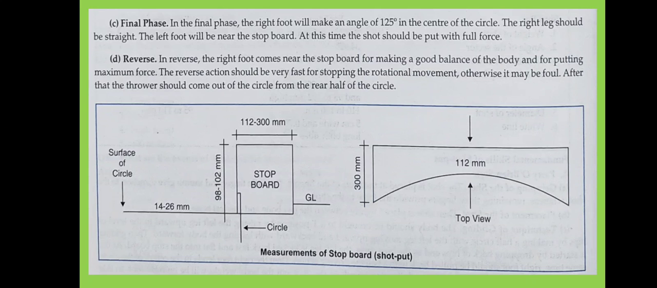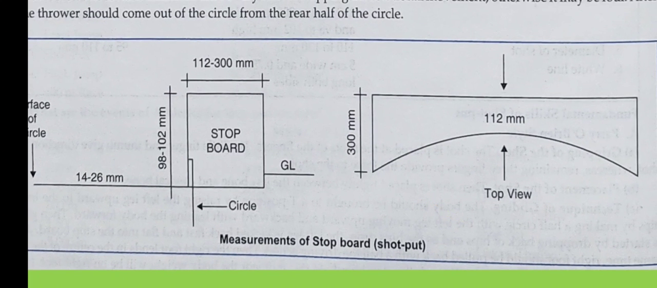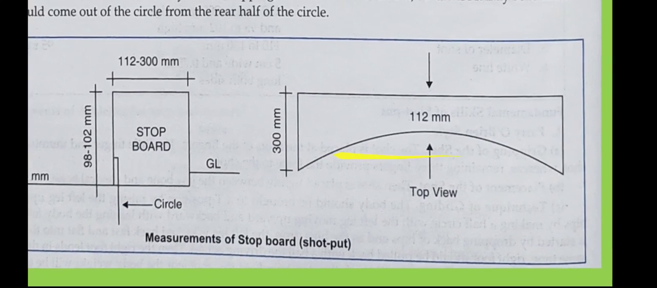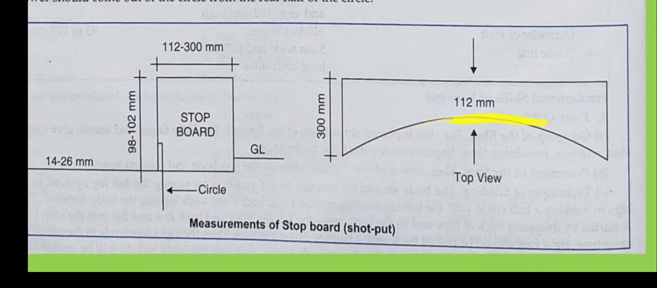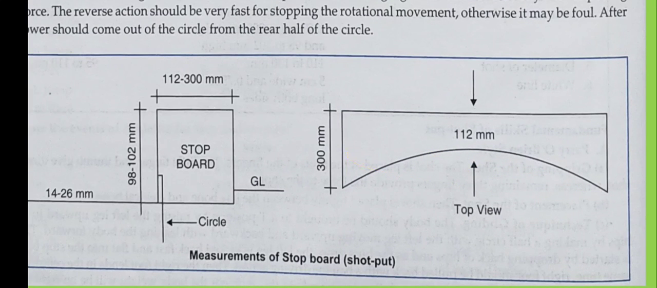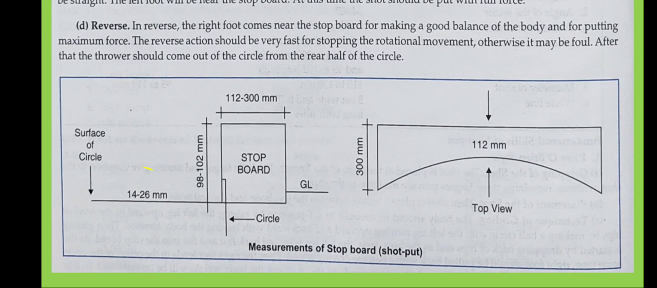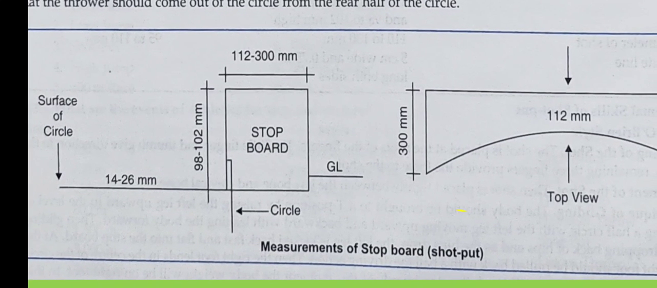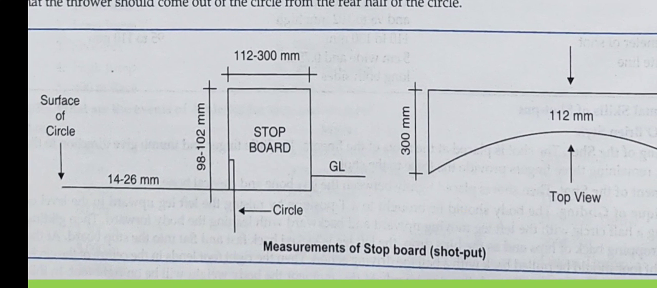Now here the measurement of the shot put is given, there is a stop board. This is the stop board. In front of the shot put ground you must have seen, in our school you have seen this, which is made of iron. This is the ring of the shot put, and in front of that we have the stop board made of iron. Here it is 300 mm, and the length is 112 mm. It is given here. So this is a stop board. The measurement of the stop board is given, and here you can see the surface of the circle, 14 to 12 mm. Stop board height is 98 to 102 mm.